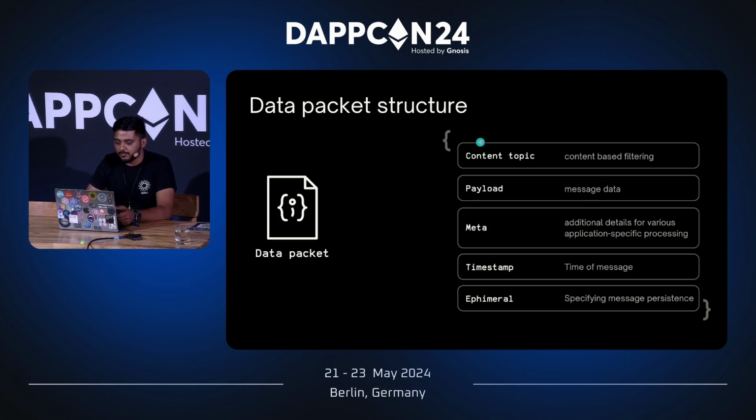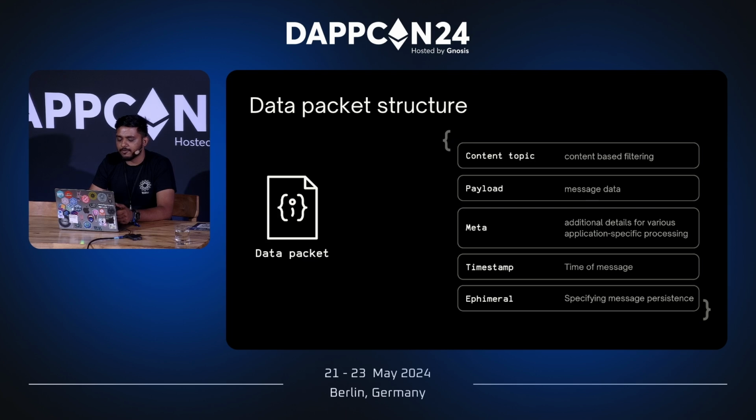So we have the content topic as the first attribute that goes in. The content topic is used for content-based filtering, and you should be filling in the content topic into which you want to push the message, followed by payload, which basically contains the message data. And we also have a meta attribute for application-specific processing, followed by timestamp, which has the time of the message when it was sent. And finally, we have an ephemeral property, which is a Boolean property.